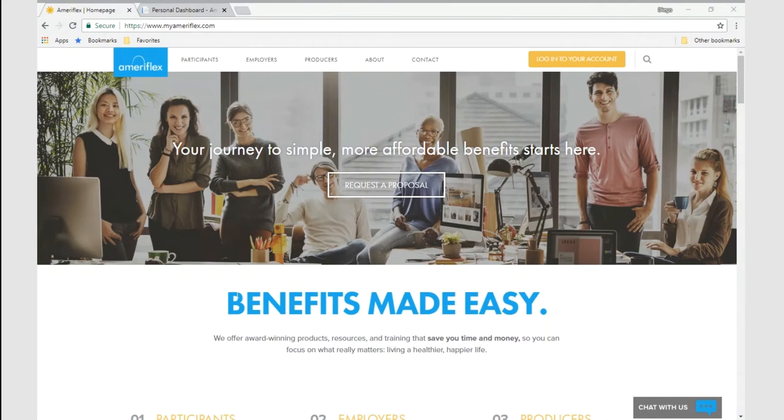There is a lot of information in the website that you can access at any time with regards to the different benefits and features of the plans that we offer. All that you need to do to log in to the portal for the purposes of this demo is to simply go in the top right corner to log in to your account and select participants in order for you to access the participant portal.